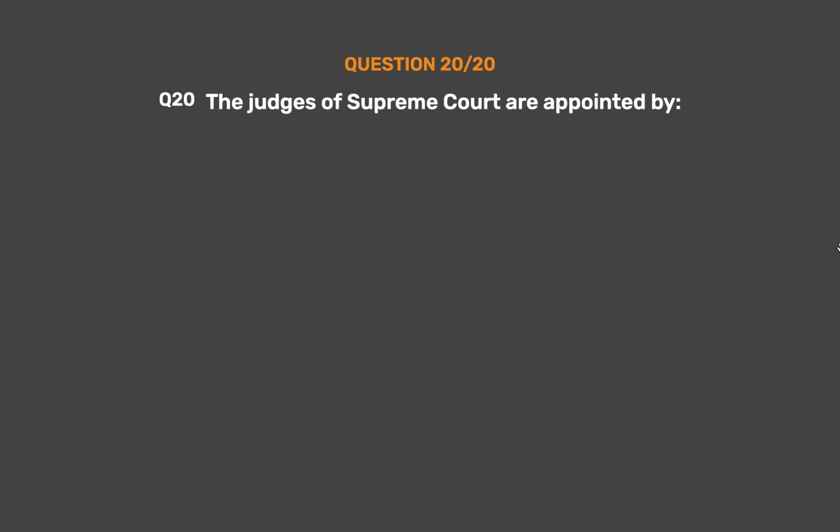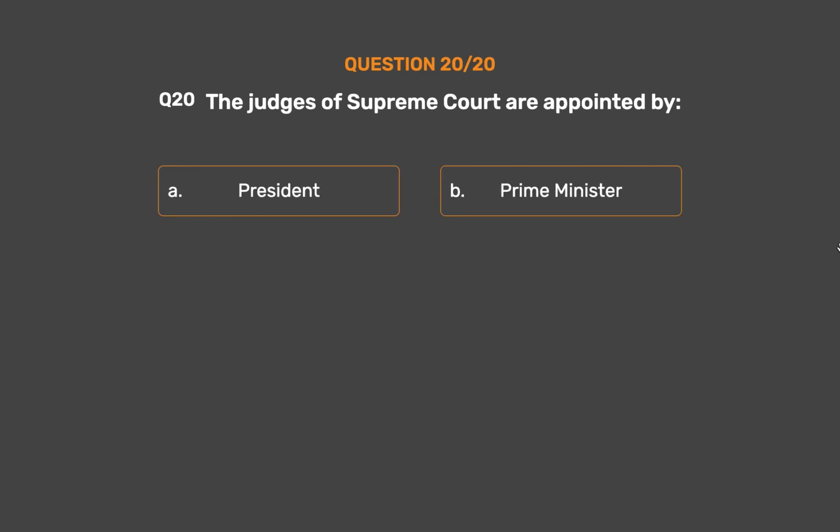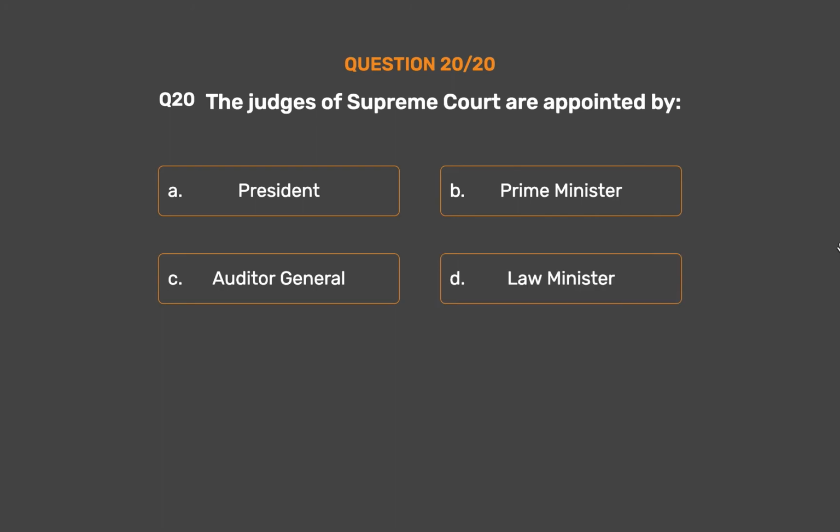Question number 20. The judges of Supreme Court are appointed by Option A. President. Option B. Prime Minister. Option C. Auditor General. Option D. Law Minister.